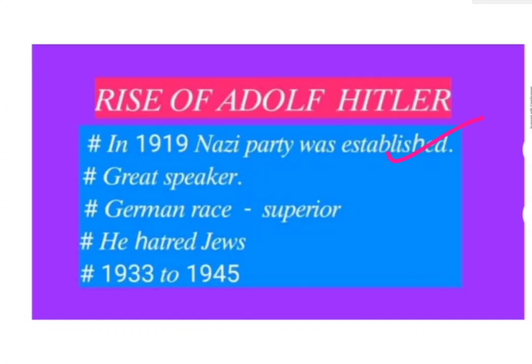He considered the German race superior and other races inferior, and he hated the Jews, Yudargal in Tamil. In 1933 he came into power as Chancellor of Germany and ruled Germany till 1945. So this much only it is given.